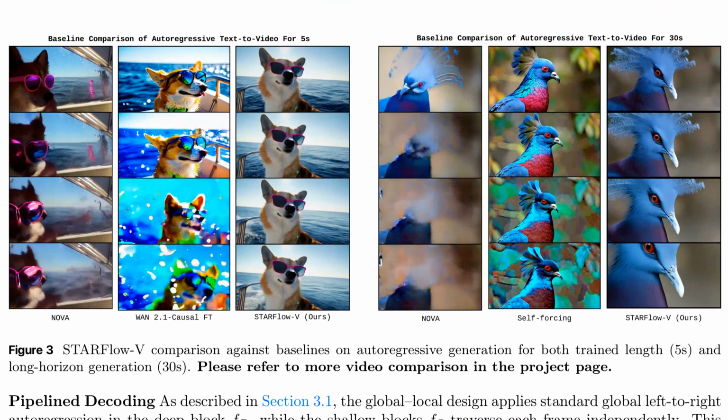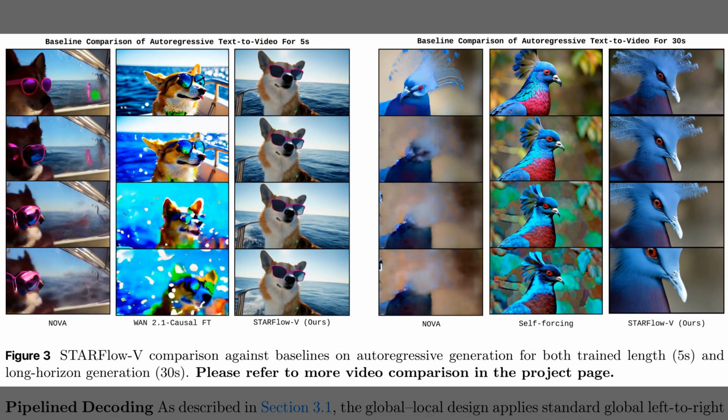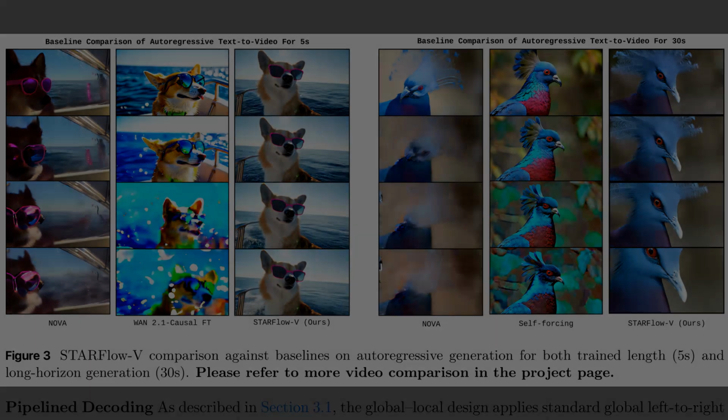So Table 1 compared overall benchmark scores, and Figure 3 now shows what those differences look like frame by frame. The left block contrasts a sunglasses dog video, where Nova gradually blurs, and WAN 2.1 causal FT collapses into messy artifacts, while STARFlow-V keeps sharp details and consistent identity. The right block repeats the story for a colorful bird over 30 seconds, where competing autoregressive diffusion models drift, blur, or deform, but STARFlow-V preserves clear structure and stable colors. This visual comparison highlights stronger robustness to exposure bias in long rollouts.